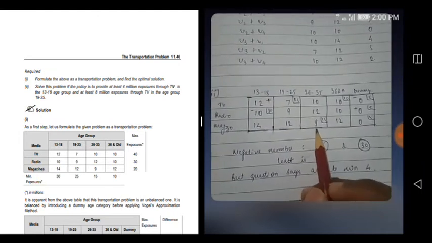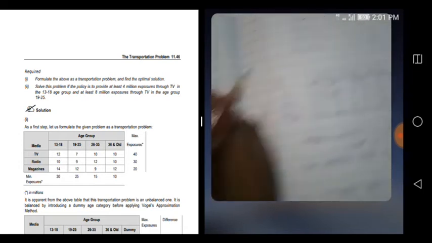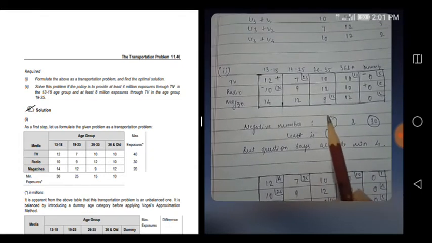So see, what you do, first write down the matrix as it is. The same matrix I have written here, absolutely the same. Just ignore the plus minus signs as of now. Now what it's saying: at least 4 million exposure in the 13-18 group.